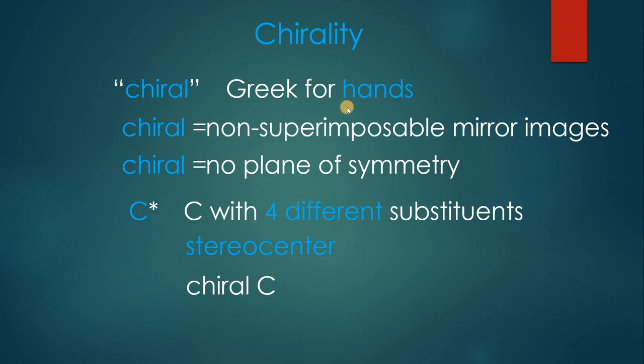Why are we relating this to the hands? See your hands right now. You will see all of your fingers are not equal. You have a thumb and 4 fingers which are not equal to each other. If you keep your right hand in front of your left hand, or in front of a mirror, both of them are mirror images of each other. It seems that one hand is a mirror image of the other hand, as you can see in this picture.